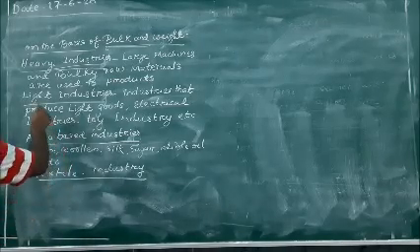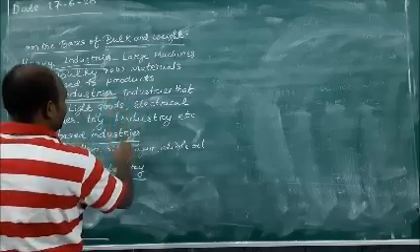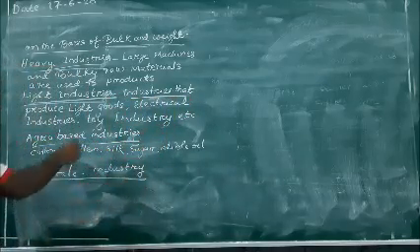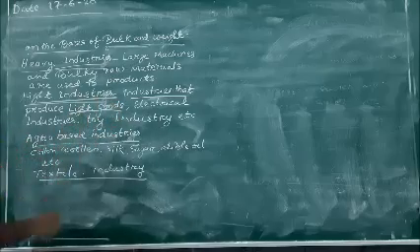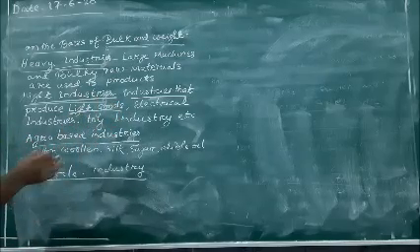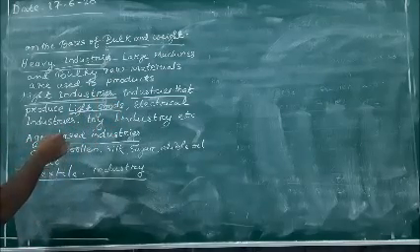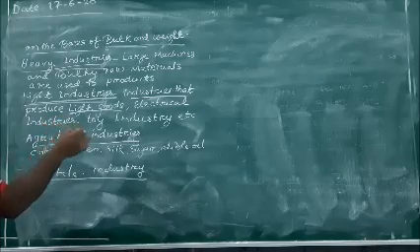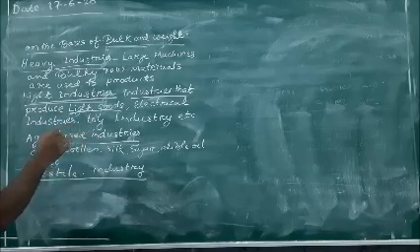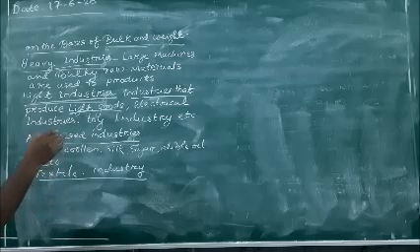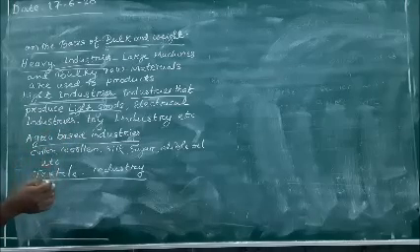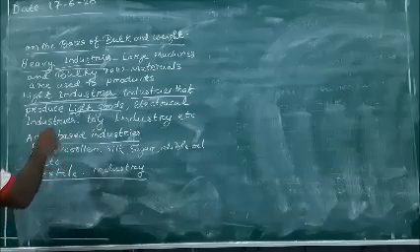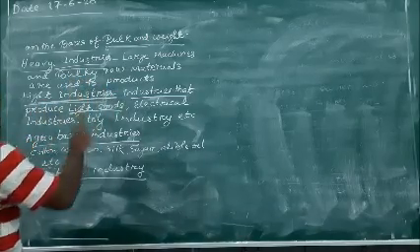After that, the light industry. In light industry, we are producing light goods such as electrical appliances and toys. All these are light products produced in light industries.